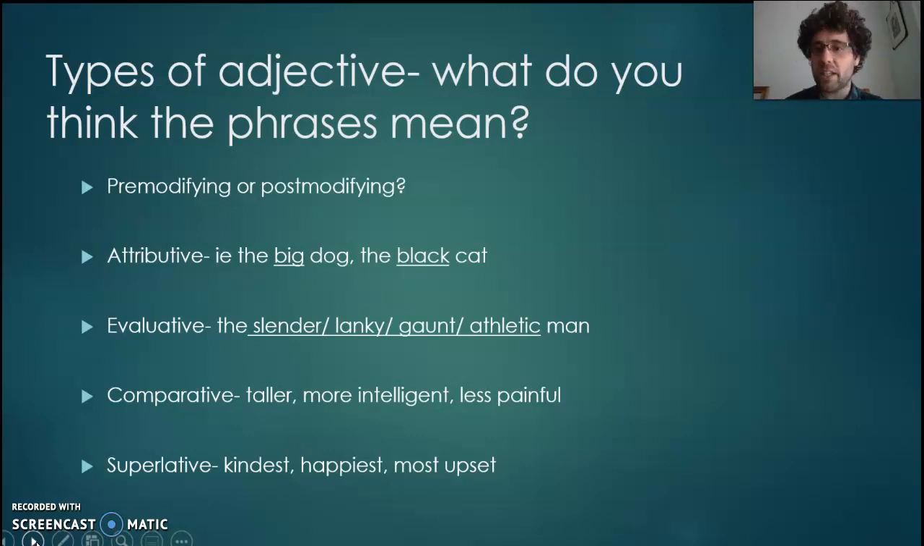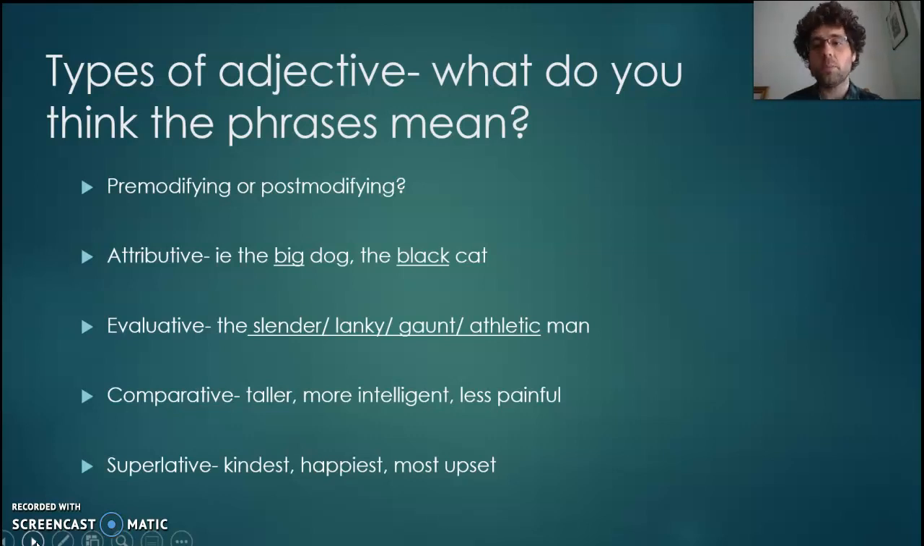Attributive adjectives, they give us attributes. They're often neutral. They are neutral characteristics. The big dog, the black cat, colours, sizes. They are descriptions, but factual descriptions. Whereas evaluative adjectives tend to be the more interesting ones to describe. The slender, lanky, gaunt, athletic man.